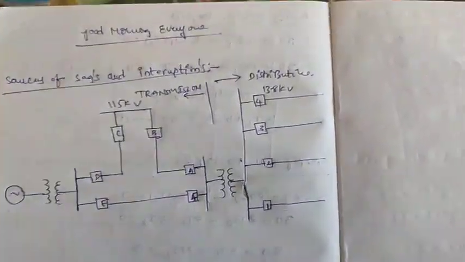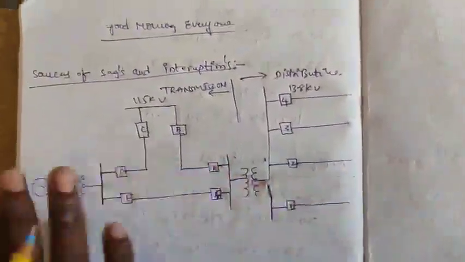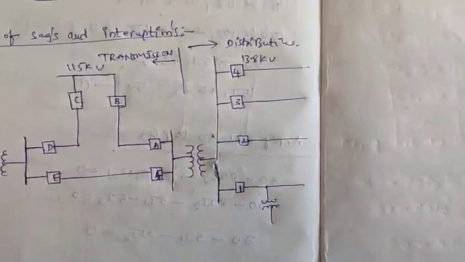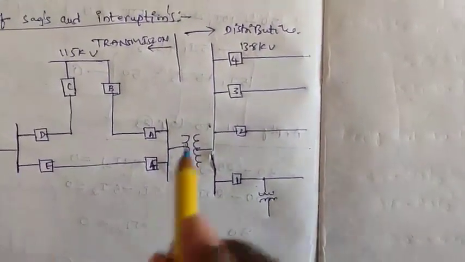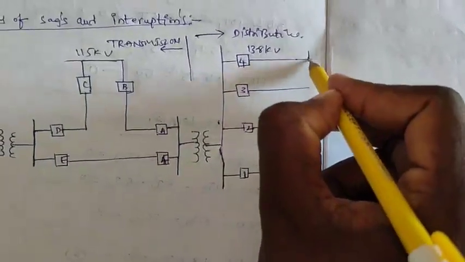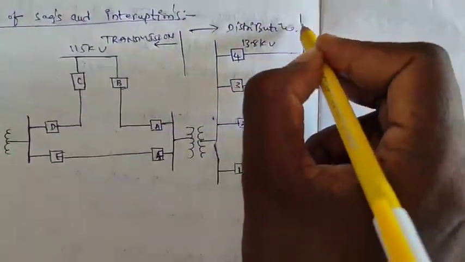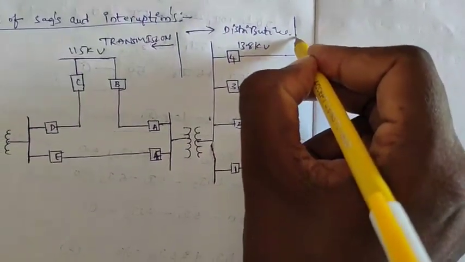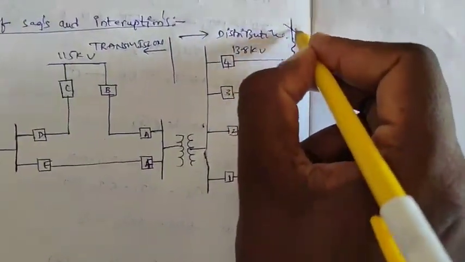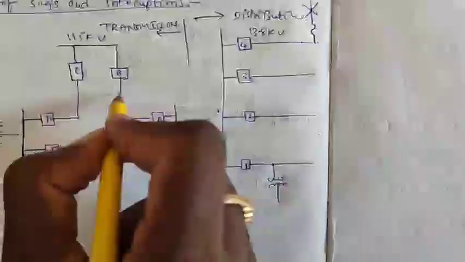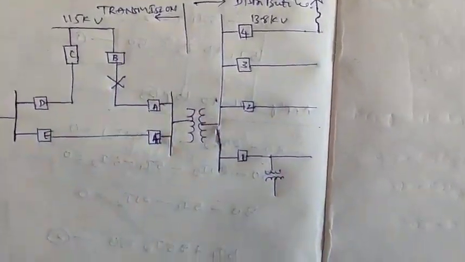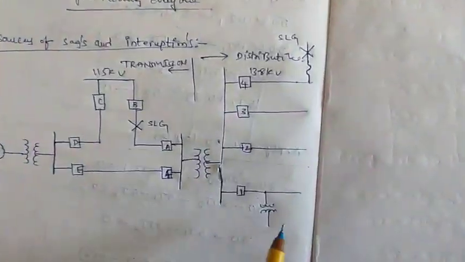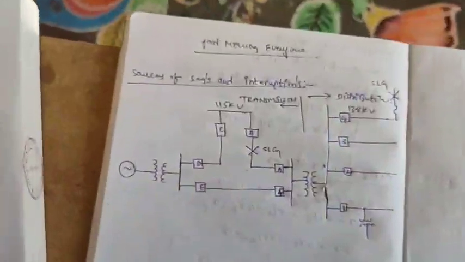So what are the sources of sags and interruptions? I can consider one customer at feeder 1. Another is a fuse, a fault condition. Similarly, faults on the transmission system. That is a single line to ground fault, and here also a single line to ground fault.